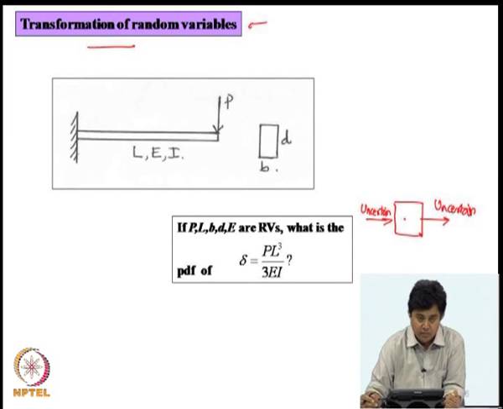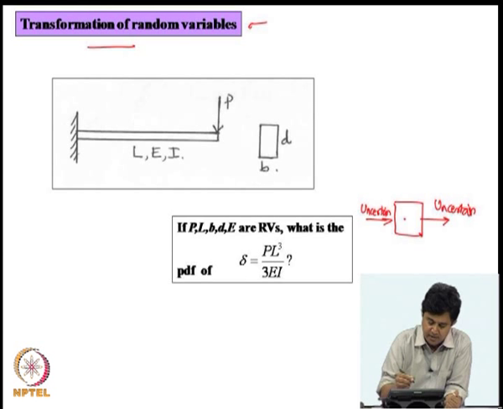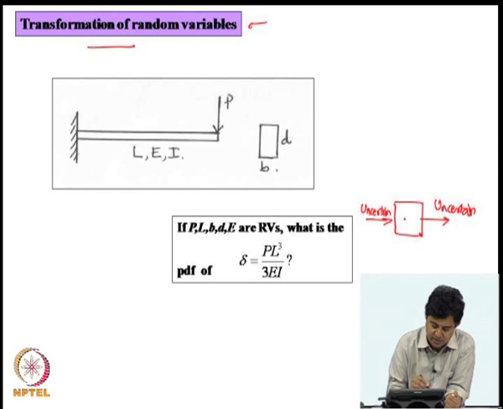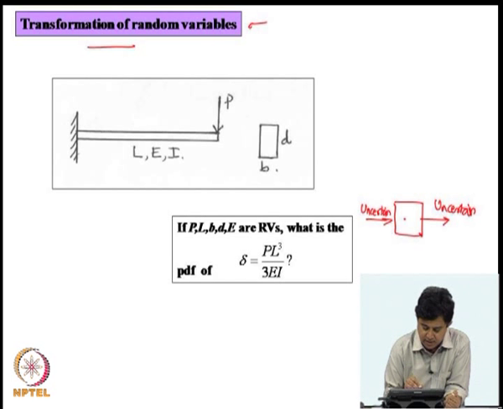Now, we come to a new topic, namely transformation of random variables. To clarify what exactly the problem is here, we can consider a simple example of a cantilever beam carrying a tip load P. The cross section of the beam is rectangular, where d is the depth and b is the breadth.